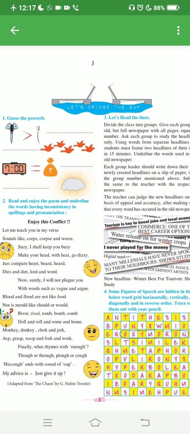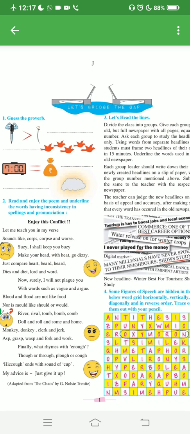This is a poem. But as you all know, first we do some warming up activity, then we'll start with the chapter. In the first activity, some pictures are given in the form of proverbs. You have to guess the proverb. Like there is a pen with arms, it's greater than the sword. So the proverb is the pen is mightier than the sword. And the second one is birds are flying and they are of the same color. So the proverb is birds of a feather flock together.